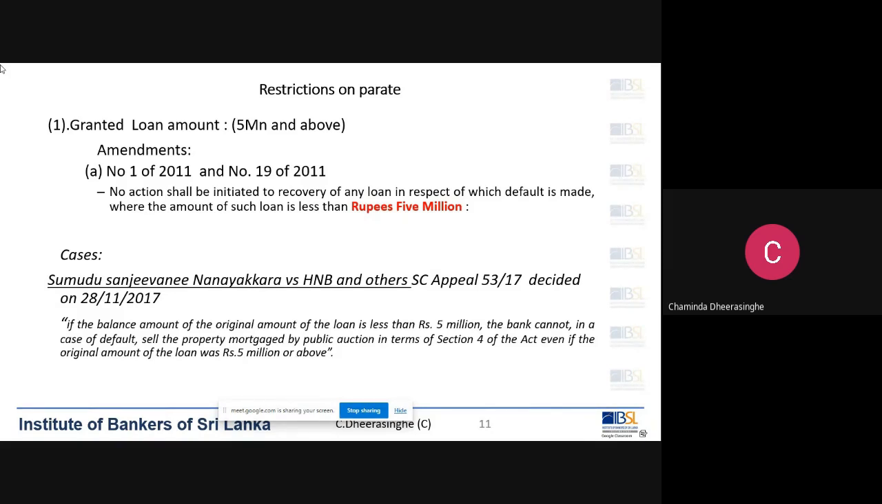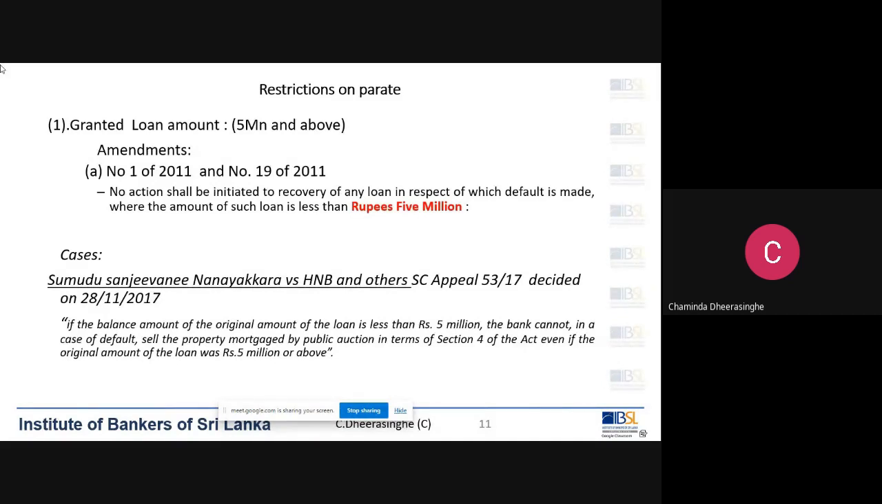Then after that, it was changed again by Sumudu Sanjeevani Nanayakkara in 2017. Now the law is that if the granted loan amount and the total capital outstanding at the time of default both are over 5 million, right? Then you can go parate. Otherwise, you can't go parate. You have to file a mortgage bond action.